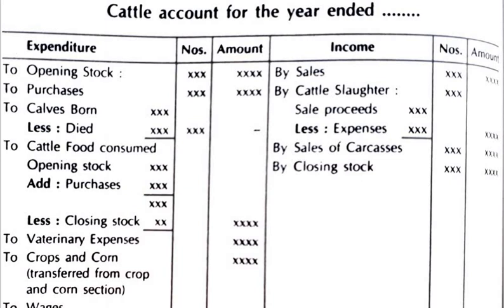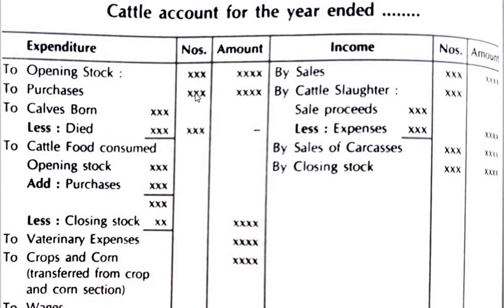So in that case, if he is into dairy activities, then he will prepare a cattle account, and this is the format for the cattle account. So, cattle account for the year ending, whatever year ending is given. Now here the interesting part is you will have to write the numbers: the number of cattle, that is, how many cows or how many cattle have been used, is written over here.